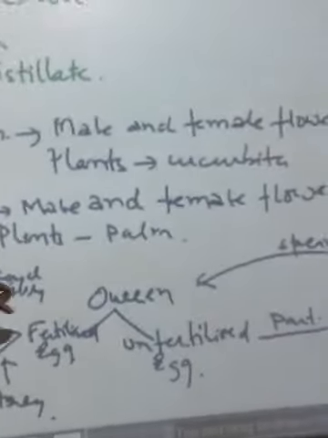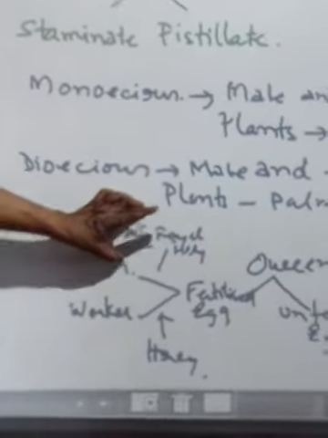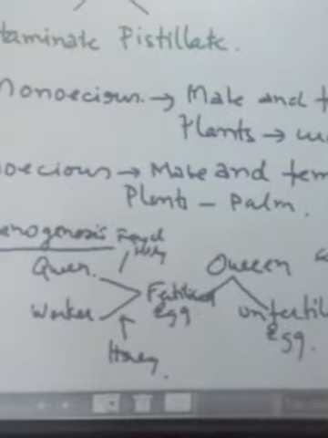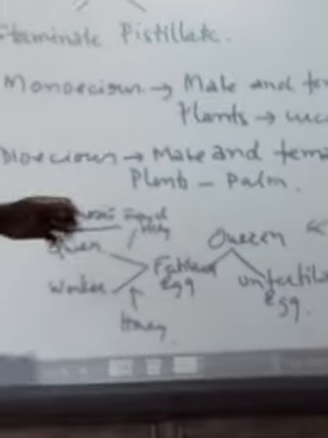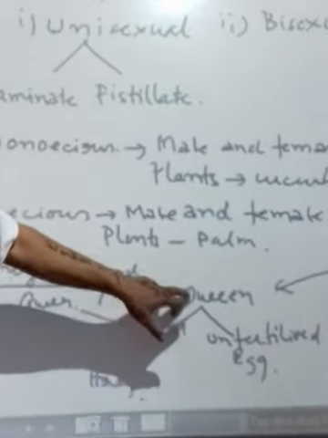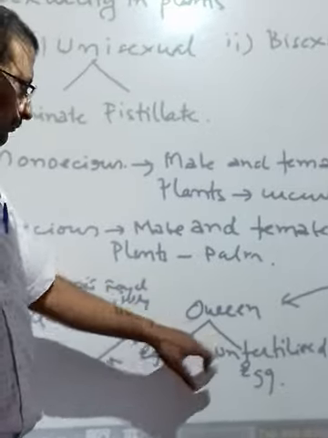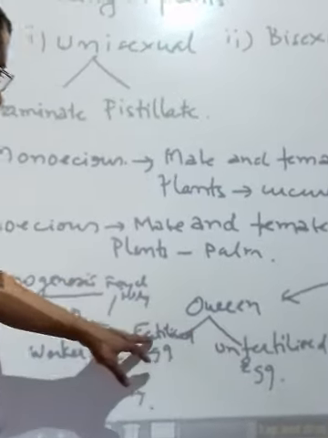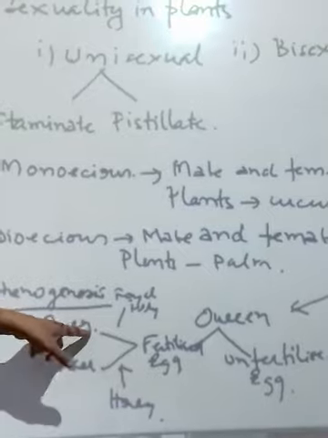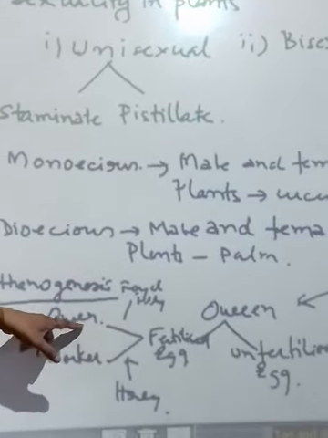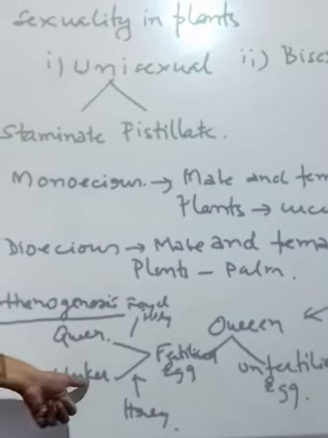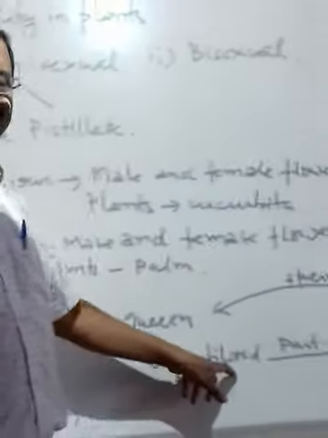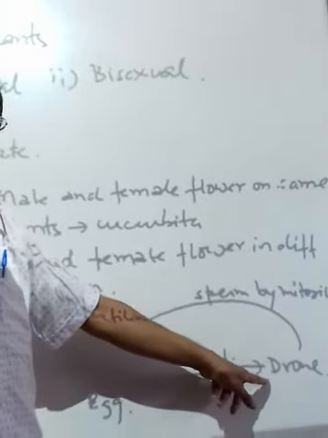Now, in animals, we will see parthenogenesis. As I told you, parthenogenesis is found in animals, for example in some insects, some lizards, and some reptiles. Here, in the honeybee, the queen gives two types of eggs: an unfertilized egg and a fertilized egg. If the fertilized egg is fed with royal jelly, it develops into a queen. If the fertilized egg is fed only with honey, it develops into a worker. But the unfertilized egg develops through parthenogenesis into the drone.